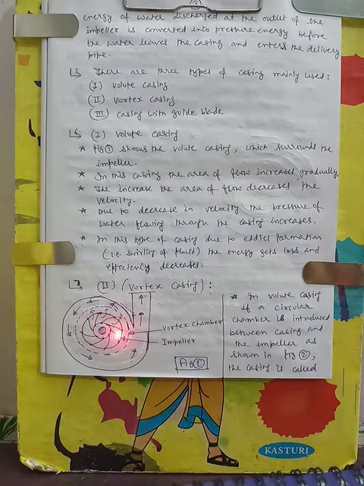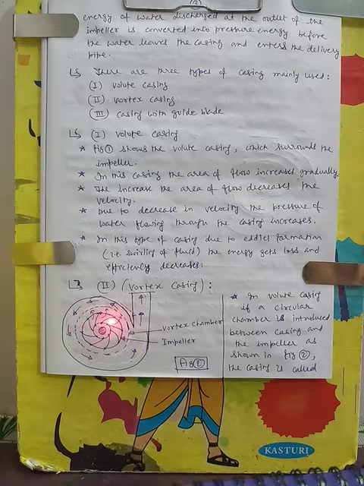But in volute casing, if we introduce a vortex chamber, then this casing is called vortex casing. This chamber is simply a ring. Between the ring, the water will come out from the impeller, and due to this ring, the rotation of the particles coming out from the impeller outlet will not take place.